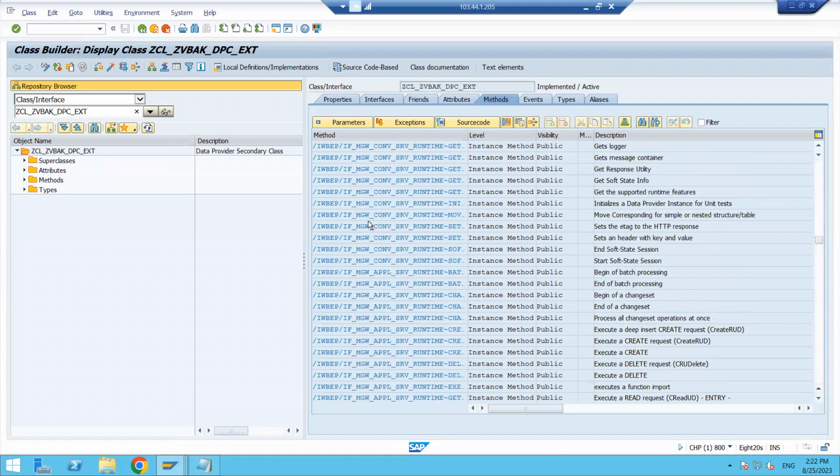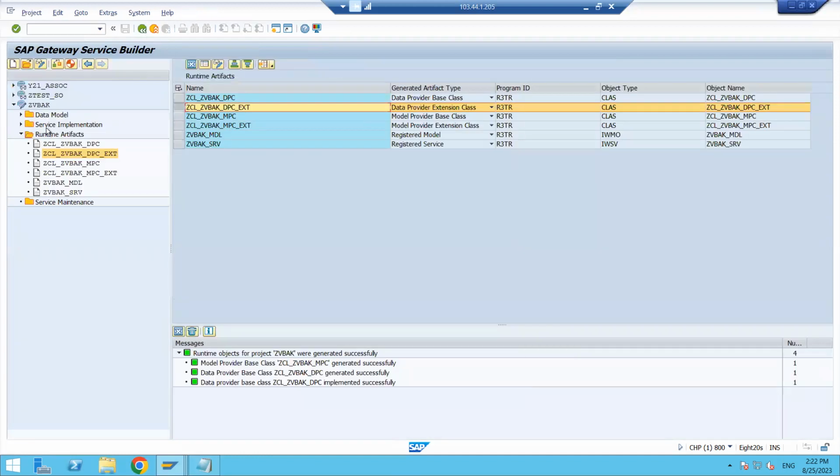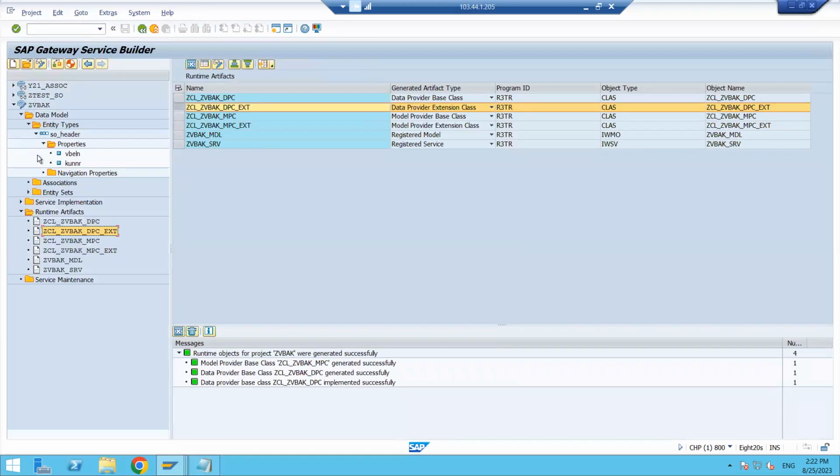Now where do I have to write the logic? I want to create one URL, and by using that URL I want to pick the data. I want to fetch the data, sales information. But where do I need to write the logic? So first we need to check what entity set you are using. Just click on the back button and come to the data model. The entity set is there, SO header set. This is the entity set name, right?